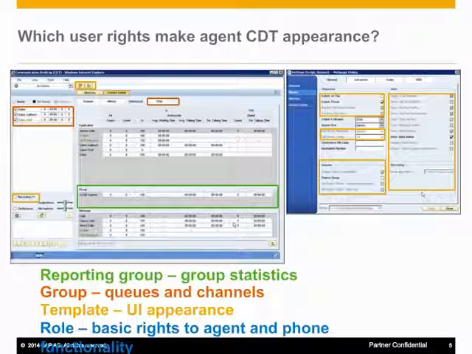A reporting group brings you group level statistics to CDT so that you can see what your contribution to the whole group is. In this example video, we use customer-specific copies of roles, groups, and templates.